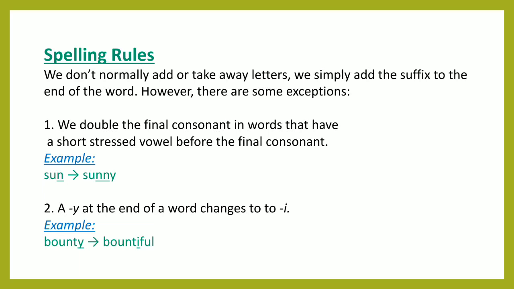In the word sun, the final letter is a consonant and there is a short stressed vowel before the consonant N. So we have to double the consonant N to make it an adjective. So that is why sun becomes sunny with double N.